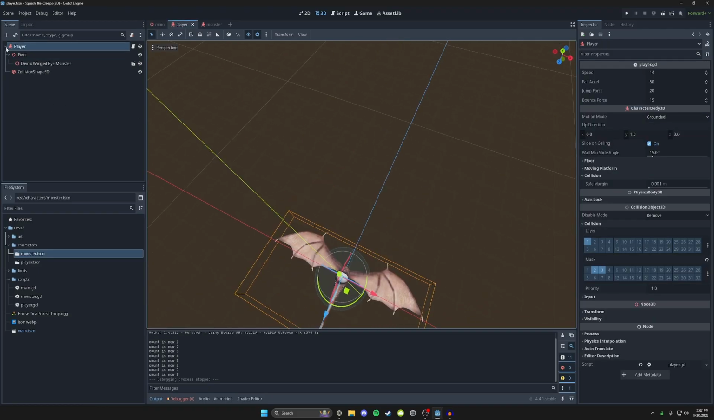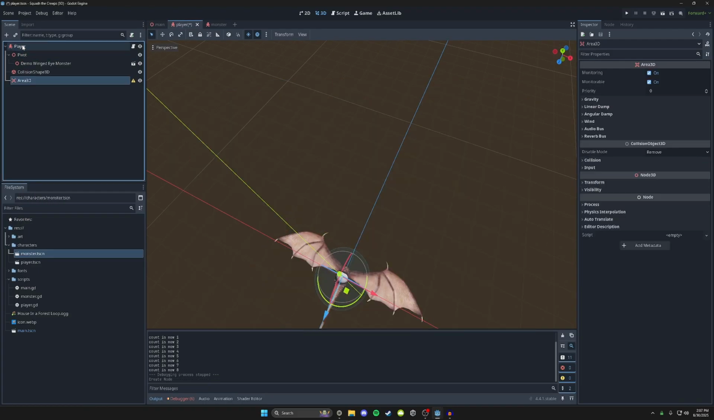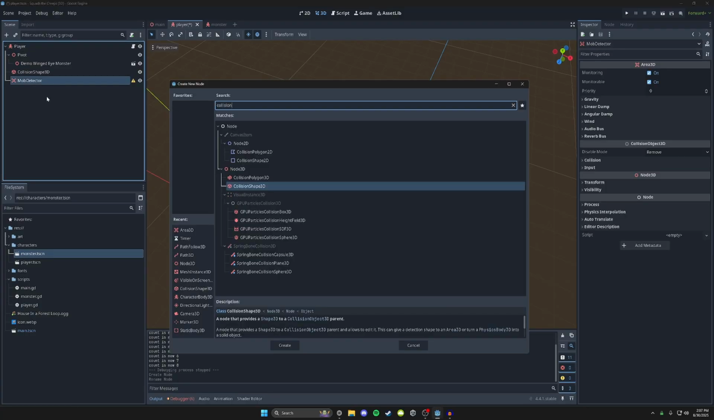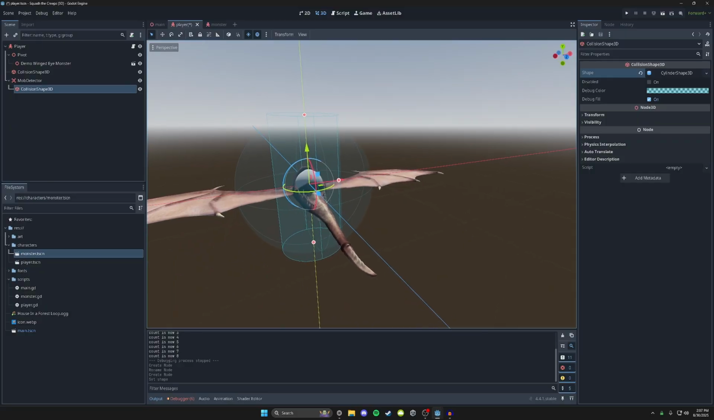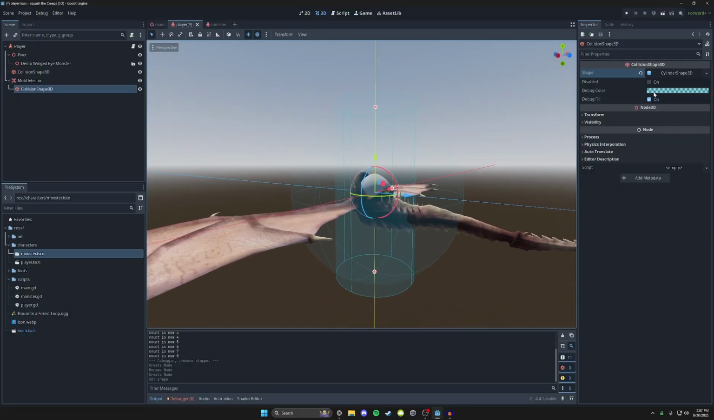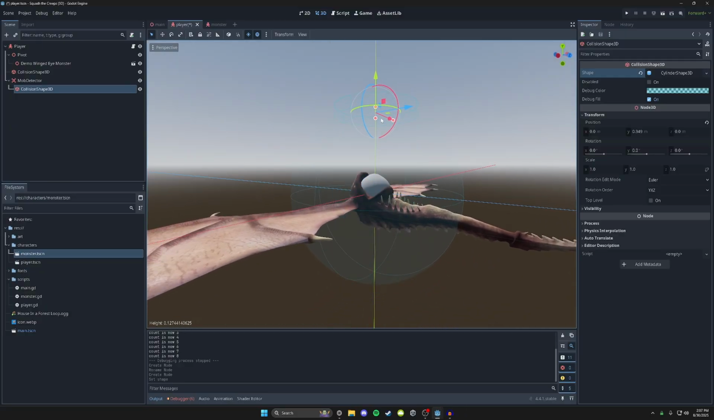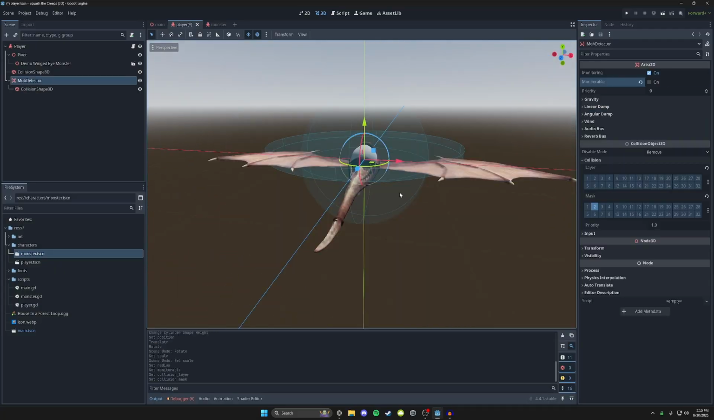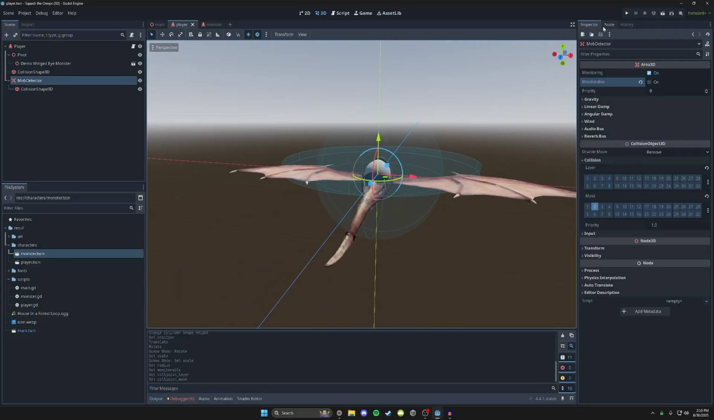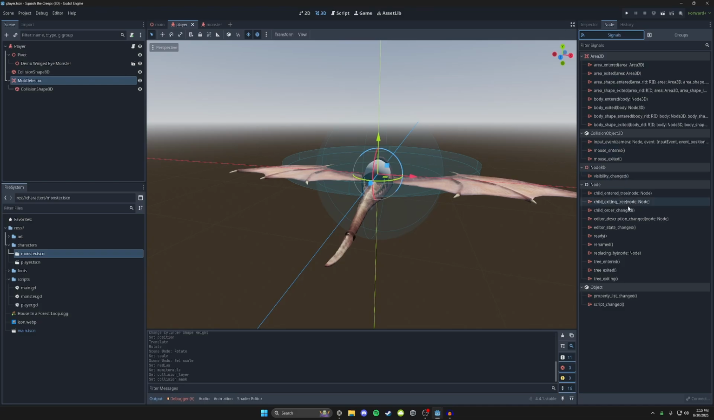Back in the player, we need to add an Area3D node, and we're gonna name it MobDetector. And then we need a CollisionShape3D. We're gonna assign a cylinder shape to it, and we're gonna zoom in here. And then we're going to make it a little bit shorter there, and then change the position down like that. Okay, so we want to go into the node. We're looking for body entered.